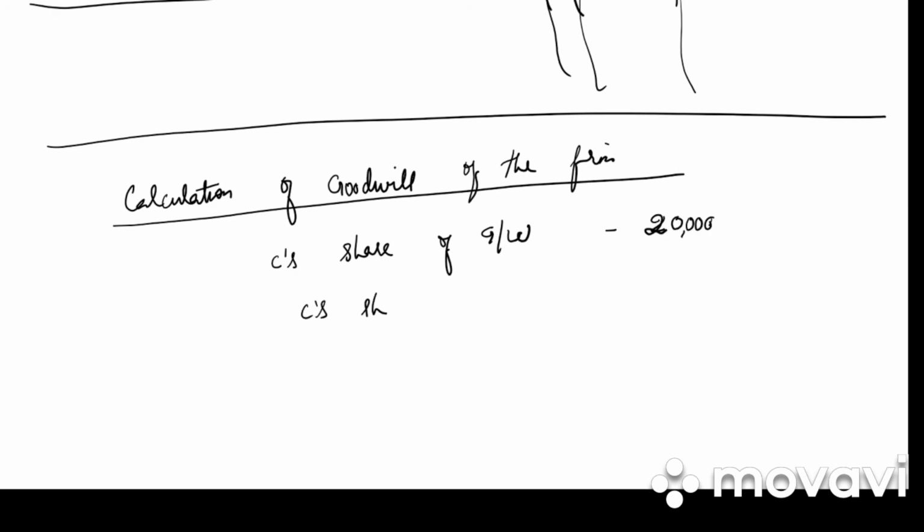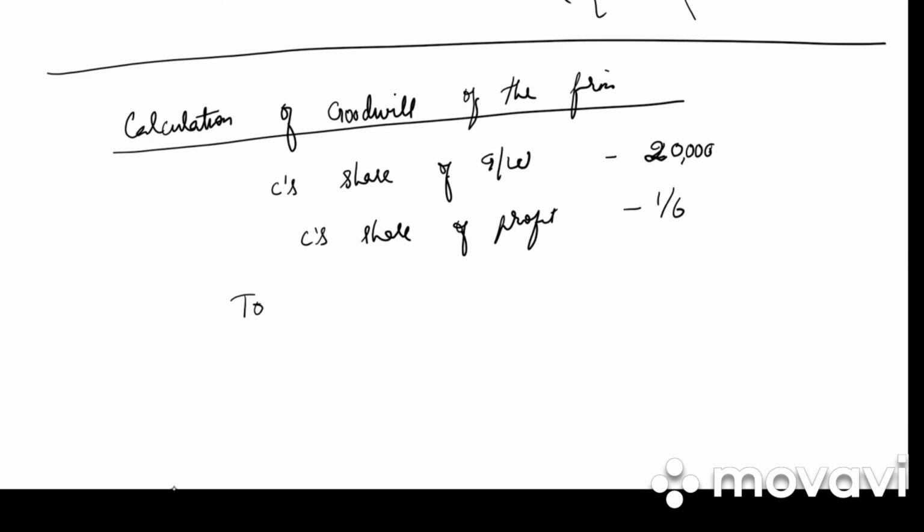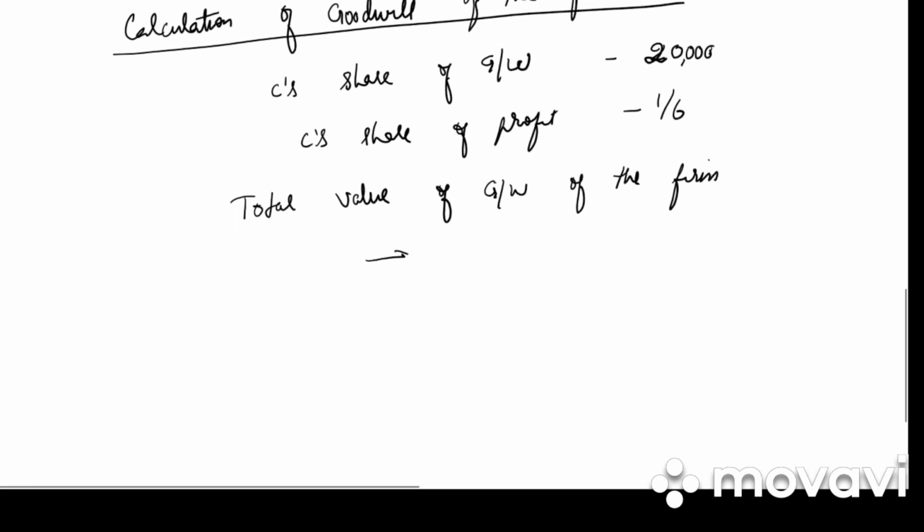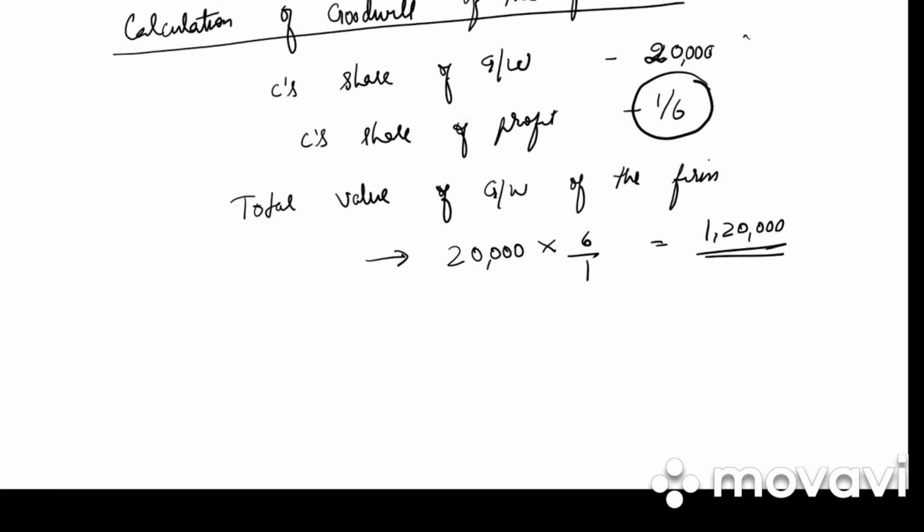C शेयर ऑफ प्रॉफिट कितना है? 1/6. So what will be total value of goodwill of the firm? तो अगर ऐसे देंगे तो how can we find out? कुछ नहीं है, we just need to take a reciprocal of C's profit sharing ratio. So it will be 20,000 into 6/1, that is 1,20,000. So what is the value of the firm? Goodwill value of the firm is 1,20,000.